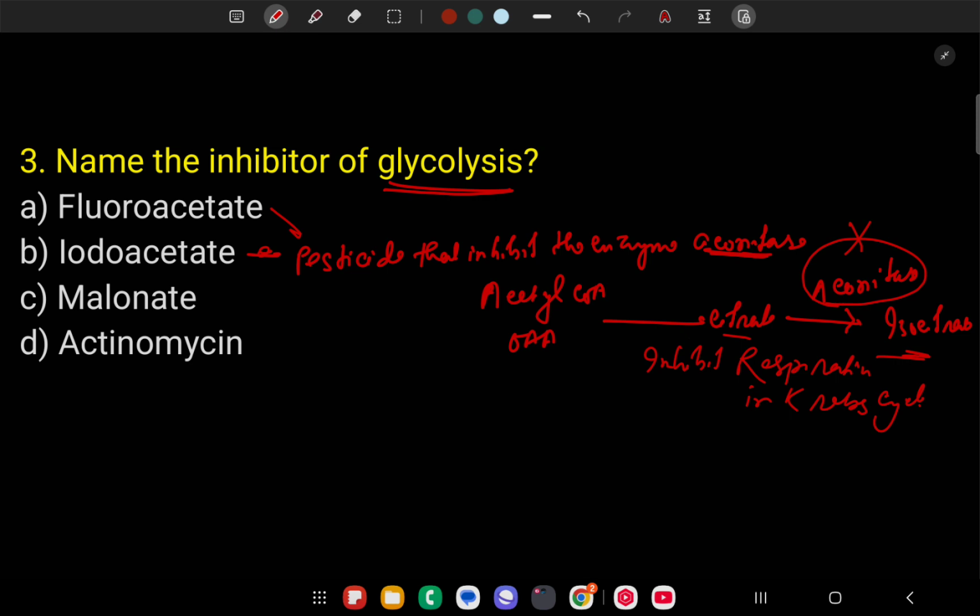Next, what is the function of iodoacetate? Iodoacetate is an inhibitor of glyceraldehyde 3-phosphate dehydrogenase.